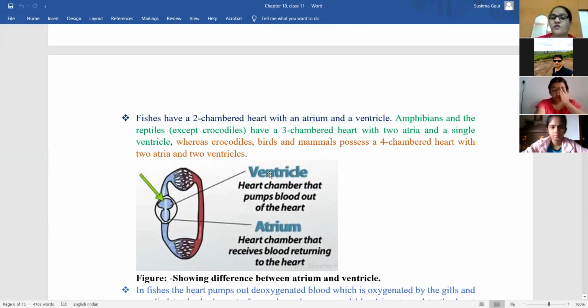So what is the difference between ventricle and atrium? Ventricle is responsible for pumping the blood out of the heart, and atrium is responsible for receiving the blood returning to the heart. So blood enters into the heart through atrium and leaves the heart through ventricle. Don't get confused and don't forget this difference.